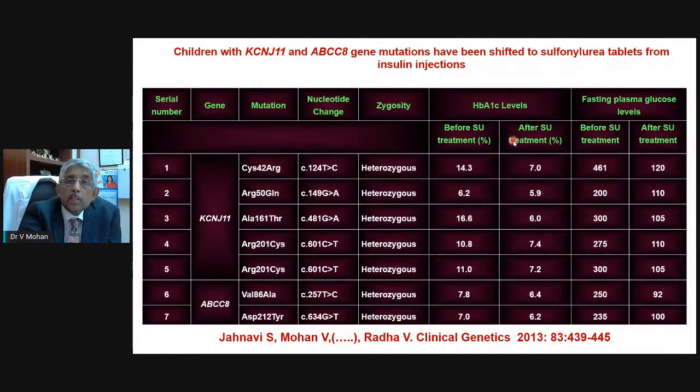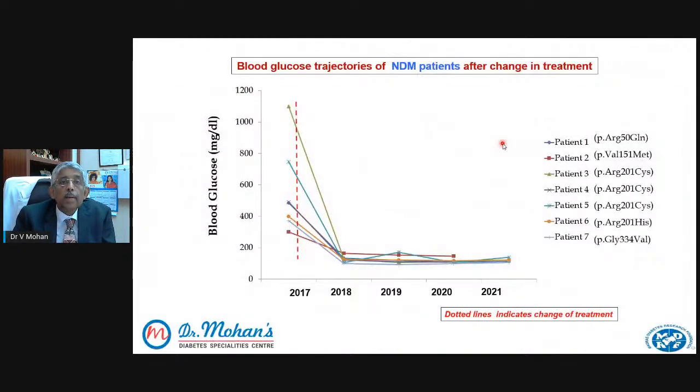After we did this genetic test, we stopped the insulin and changed these children over to a very commonly used tablet, a sulfonylurea. And after that, you can see a dramatic drop in the HbA1c. The sugars have all come under control now. You can see the fasting blood sugars come from 460 to 120, from 300 to 105. So complete control has been achieved because that genetic defect that the child had has been set right by taking the sulfonylurea tablet.